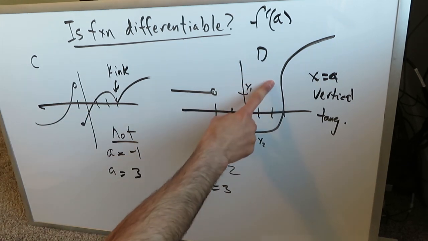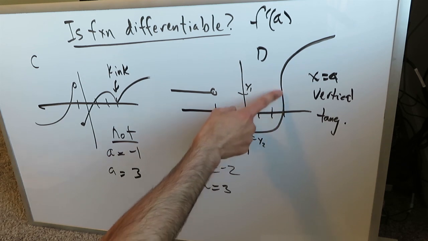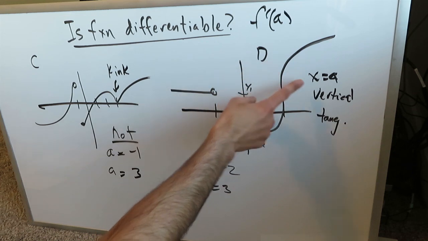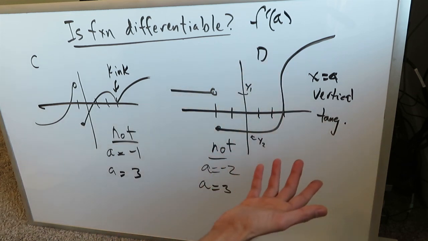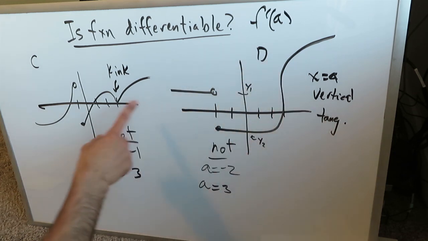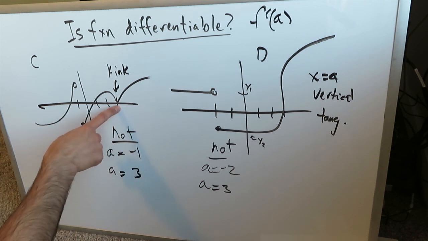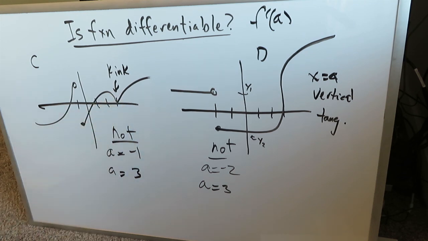The other one is that of a vertical tangent line, because you have a continuous function here but you can't do a derivative of a vertical aspect of a line, or x equals a, because vertical lines have no slope, they have an undefined slope. And here in corners and kinks, it's nearly impossible to determine a derivative or a slope because the right side and the left side limits will not be the same. So keep all of that in mind.